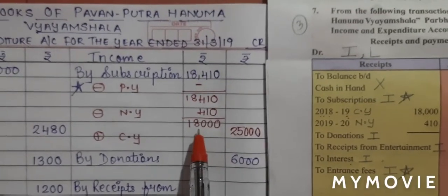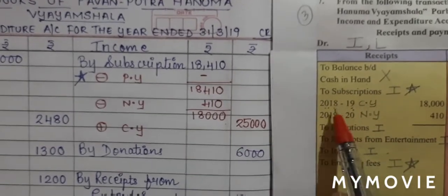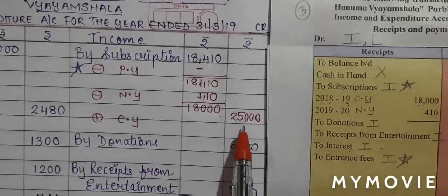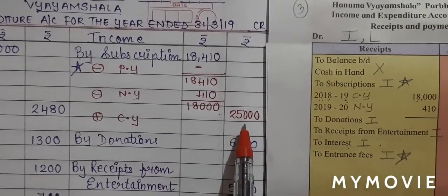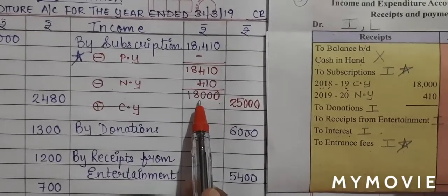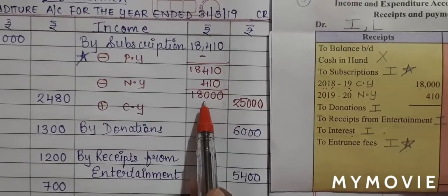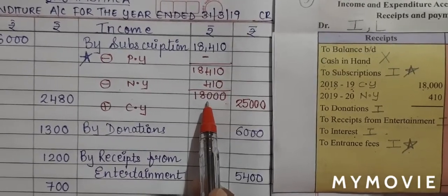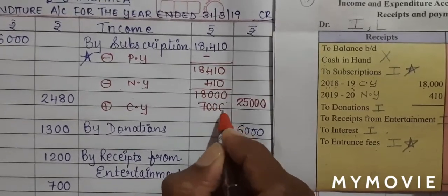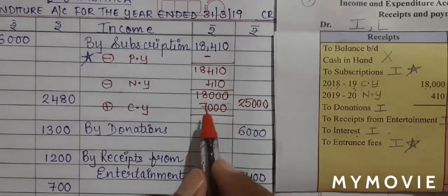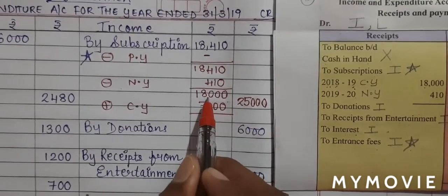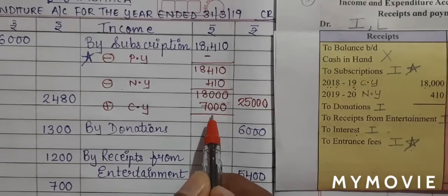Now students, you can see we have derived the amount of 18,000. 2018 and 19 was 18,000. But now the total amount of subscription that we were supposed to get is 25,000. But we have received only 18,000, which means rupees 7,000 is still outstanding. So I will write 7,000 over here as outstanding. Now how did I get this amount, students? 25,000 minus 18,000 will give me 7,000.